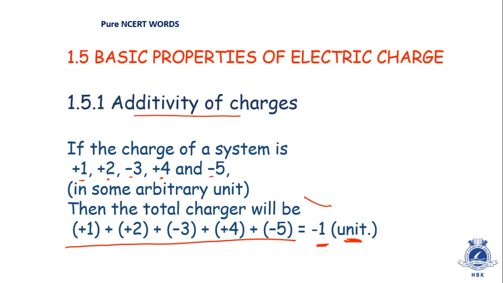Right now you are just supposed to remember that if there are some charges, some positive and some negative, we have to follow simple additivity of charges. So this was property number 1. Let's see property number 2. Actually you have studied this in chapter number 1 of 11th standard. That is the law of conservation of charge. So property number 2 is that only.